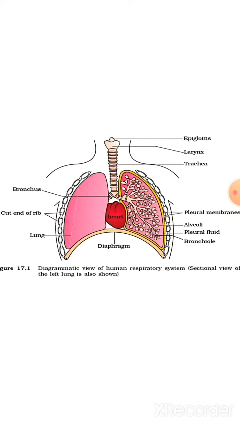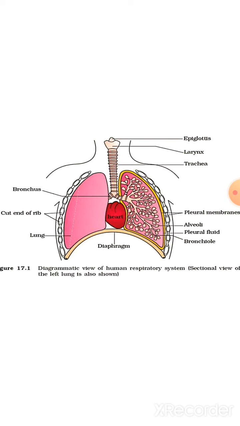So these bronchioles give rise to a number of thin, irregular-walled, vascularized bag-like structures, and these are known as alveoli. And the branching network of bronchi, bronchioles and alveoli comprises the lungs. Get it? And we have two lungs, everybody knows, you can see in the diagram also, right and left lung are there.